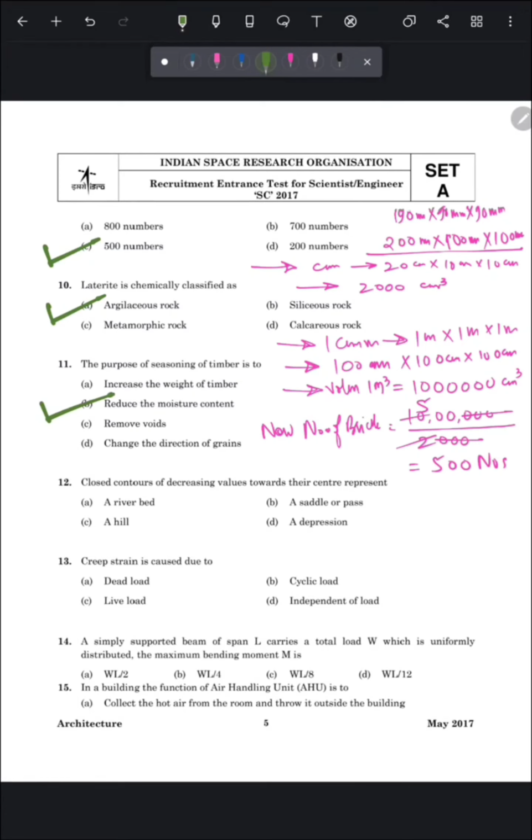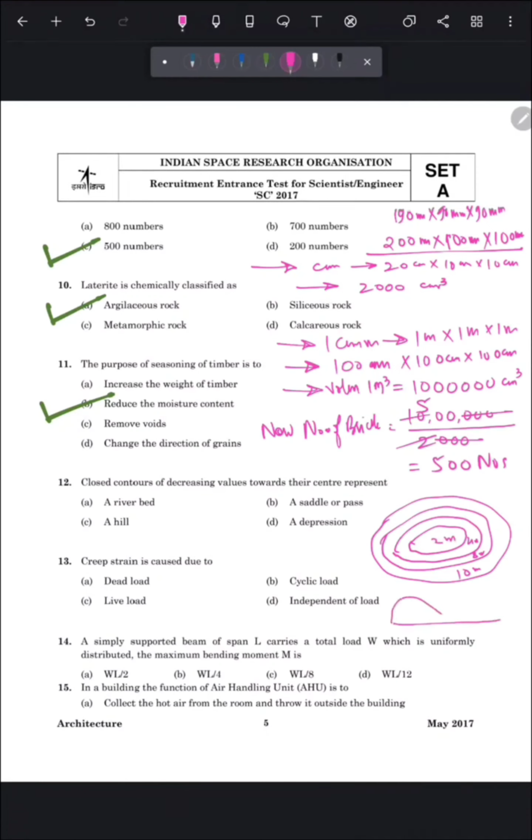Next question is: closed contours of decreasing values towards their center represent. Let's understand it through a diagram. Suppose these are the contour lines and it is decreasing as we move to the center. So suppose this is 10 meter, this is 8 meter, this is 4 meter and this is 2 meter. So its section will be like this.